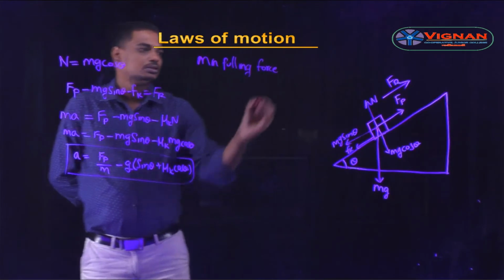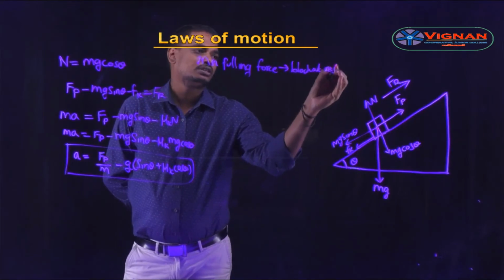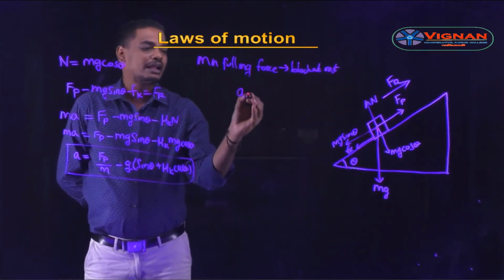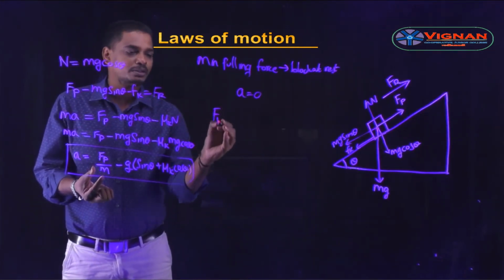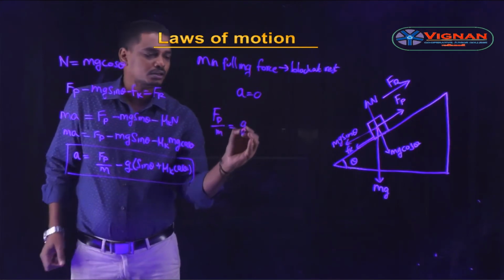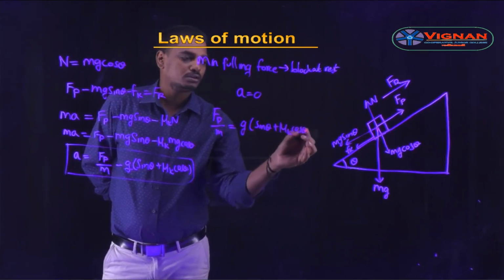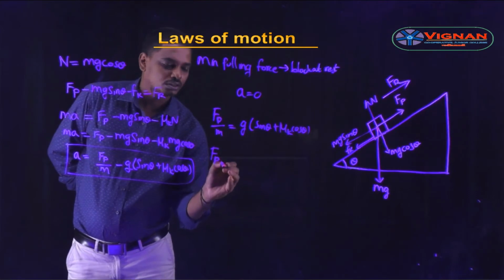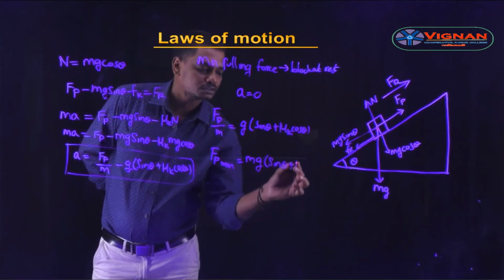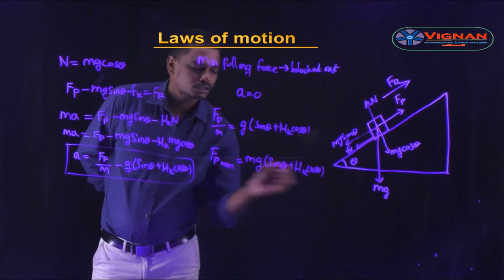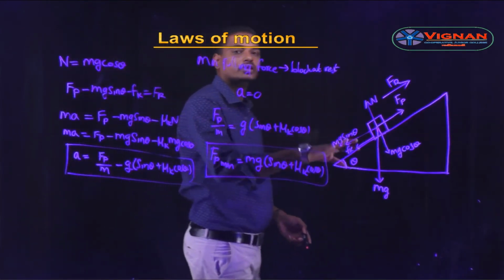Minimum pulling force such that the block is at rest. Block is at rest condition. If the block is at rest, then acceleration will be 0. If acceleration is 0 in this equation, then the equation can be written as Fp by m is nothing but g into sin theta plus mu k cos theta, or the minimum pulling force Fp minimum is equal to mg into sin theta plus mu k cos theta, the minimum pulling force to be applied on this block such that the block will be in rest condition.